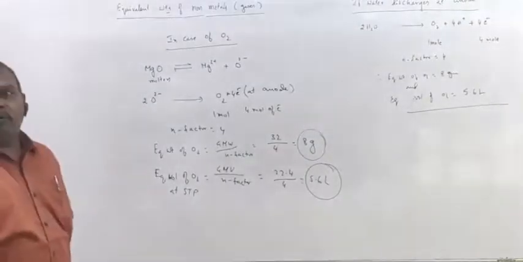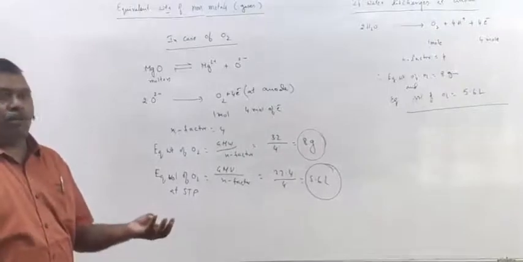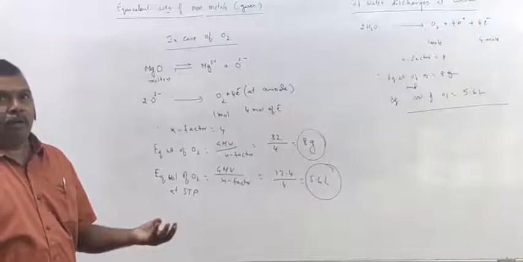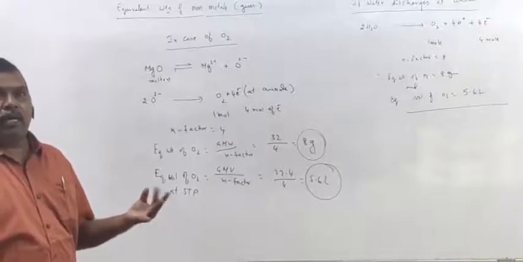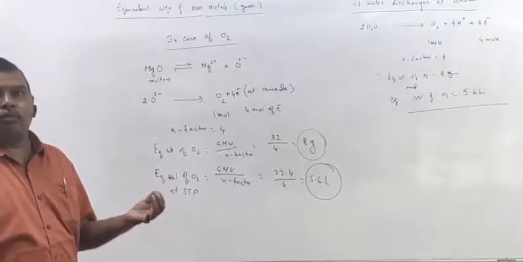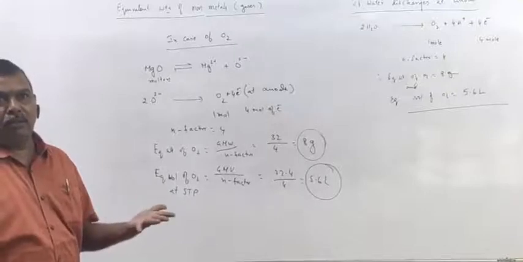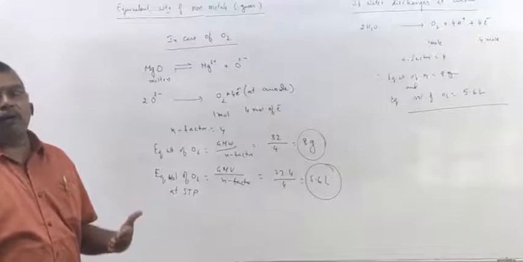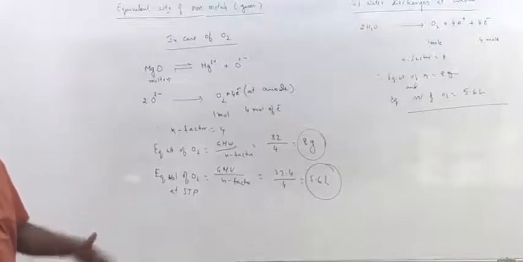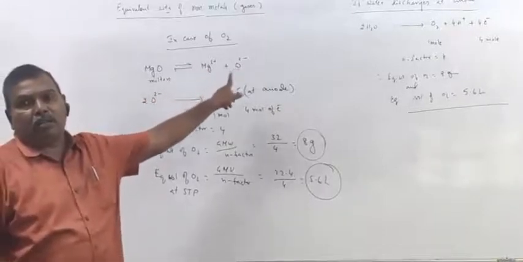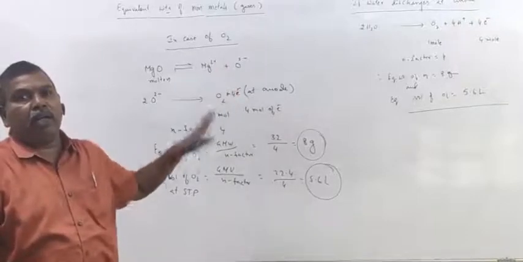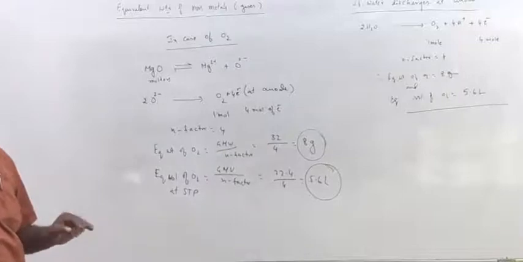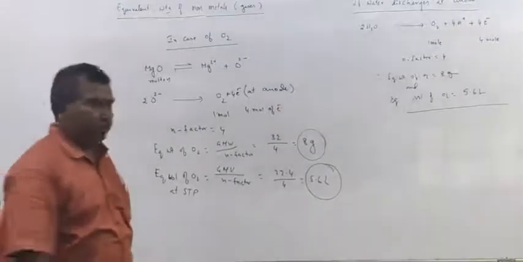So remember, for hydrogen, the equivalent weight is 1 gram and the equivalent volume is 11.2 liters. For chlorides, bromides and iodides, chlorine, bromine and iodine will be liberated. For them, the equivalent weight is molecular weight by 2, and the equivalent volume is gram molar volume by 2. In case of oxygen, the equivalent weight is 8 grams, and the equivalent volume at STP, remember, is 5.6 liters.